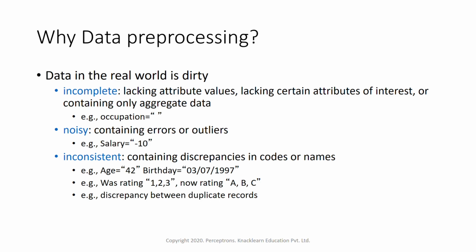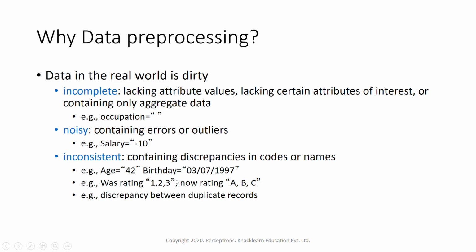So in real world data, we might face situations where we see incomplete data or noisy data, as well as inconsistent data. Inconsistent means containing discrepancies in codes or names. Suppose you take the example of age equal to 42 and birthday 3/7/1997. Both are inconsistent, because the same kind of information is in birthday and age. I can get the age from the birthday itself, or I don't need the birthday if I have the age. So there is a discrepancy within the data.